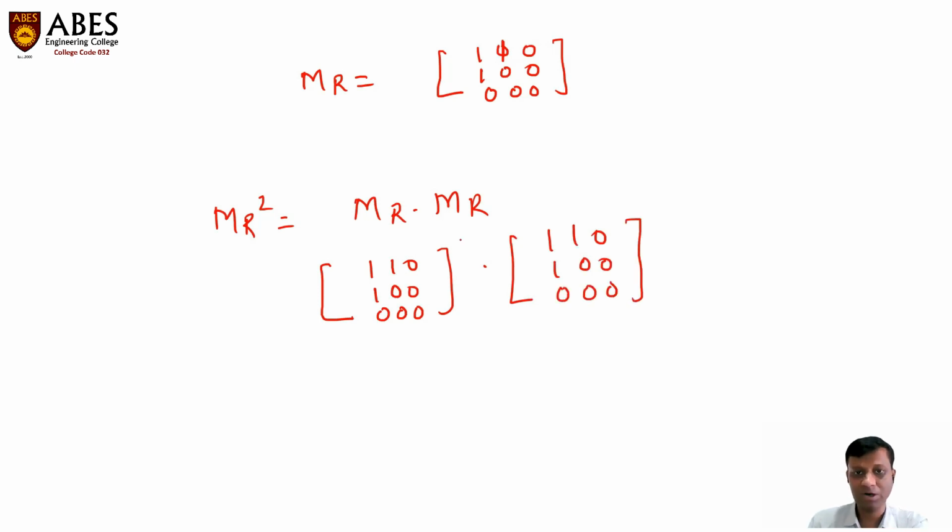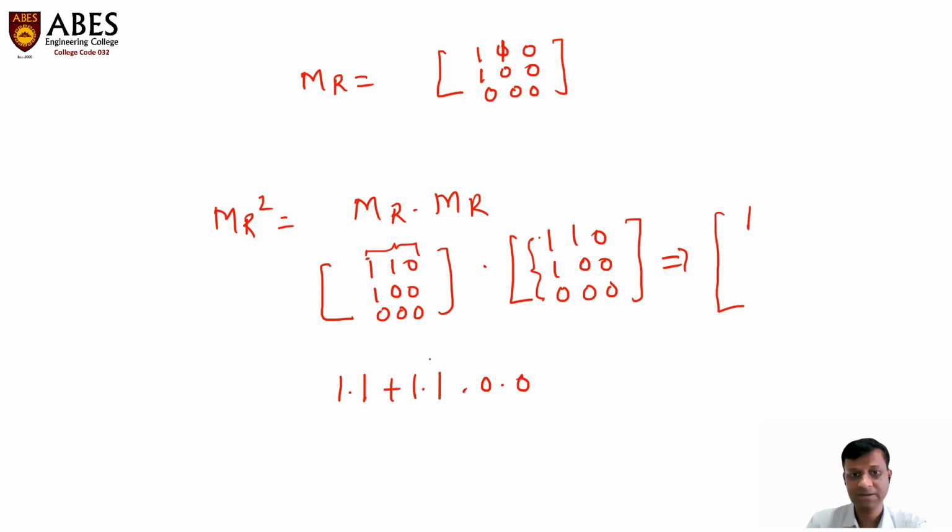If I apply the dot product between these two, the first part we will solve. This one multiplied by this one, plus this one multiplied by this one, plus this 0 multiplied by this 0. The multiplication will be the row of the first matrix multiplied by the column of the other. So this will become 1 dot 1 plus 1 dot 1 plus 0 dot 0.